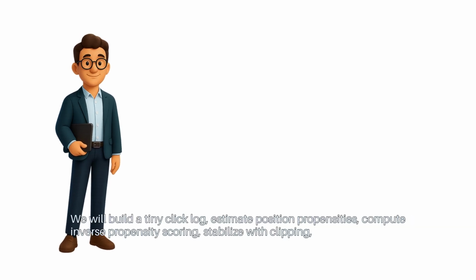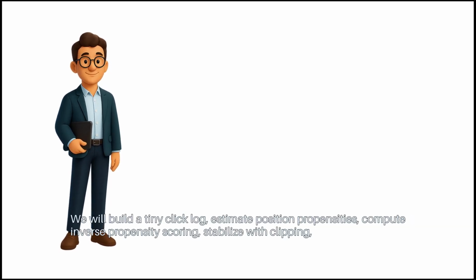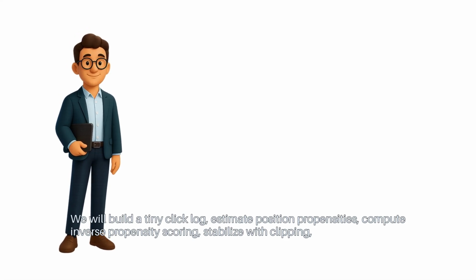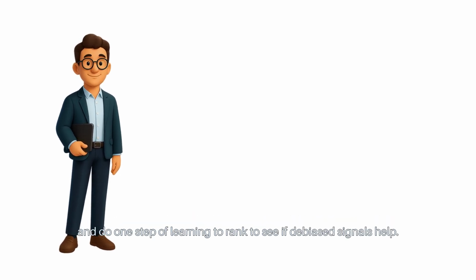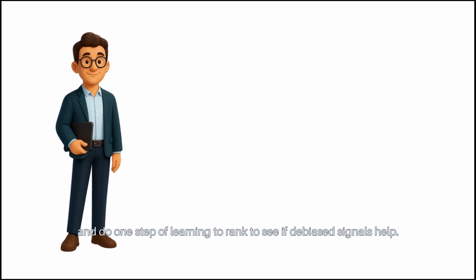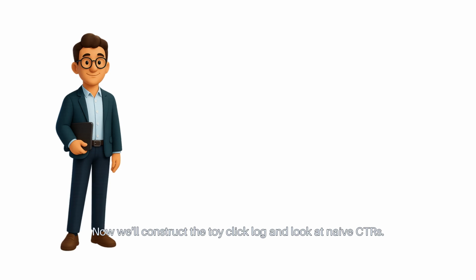We will build a tiny click log, estimate position propensities, compute inverse propensity scoring, stabilize with clipping, and do one step of learning to rank to see if debiased signals help. Now we'll construct the toy click log and look at naive CTRs.